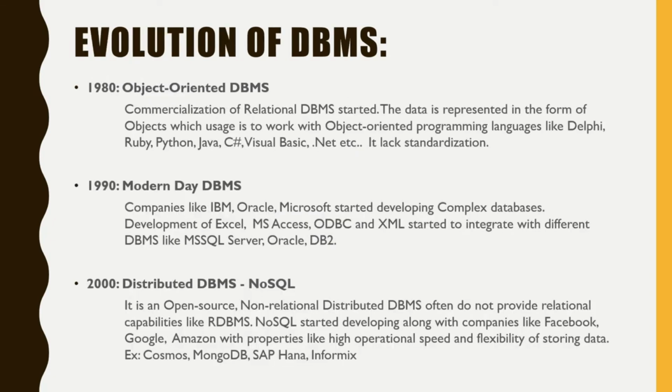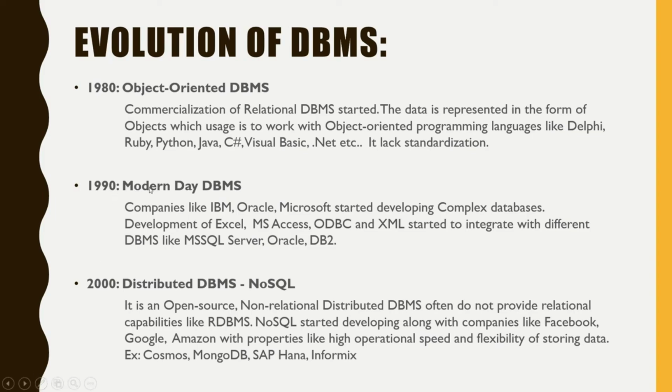During 1980 to 90, object-oriented DBMS was introduced while commercialization of relational databases started. The data is represented in the form of objects, whose usage is to work with object-oriented programming languages like Delphi, Ruby, Python, Java, C#, Visual Basic, .NET, etc. These languages are that old. The problem with object-oriented databases was that they lacked standardization, unlike relational DBMS.